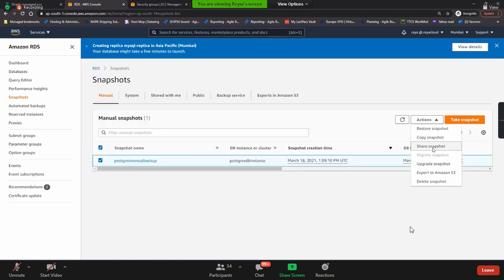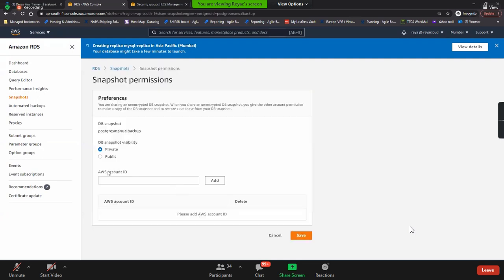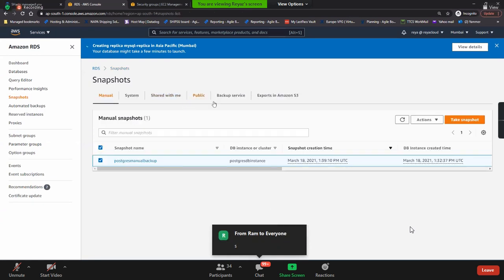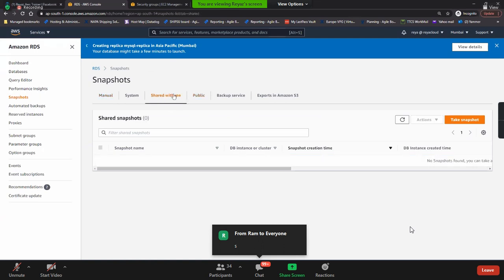And share snapshot. Can you share the snapshot to another account? Yes, give the account number here and then click on save. It will be shared to that person. And whoever has shared a snapshot with you, it will be here, under "Shared with me". If someone has shared with you, you can see it here.